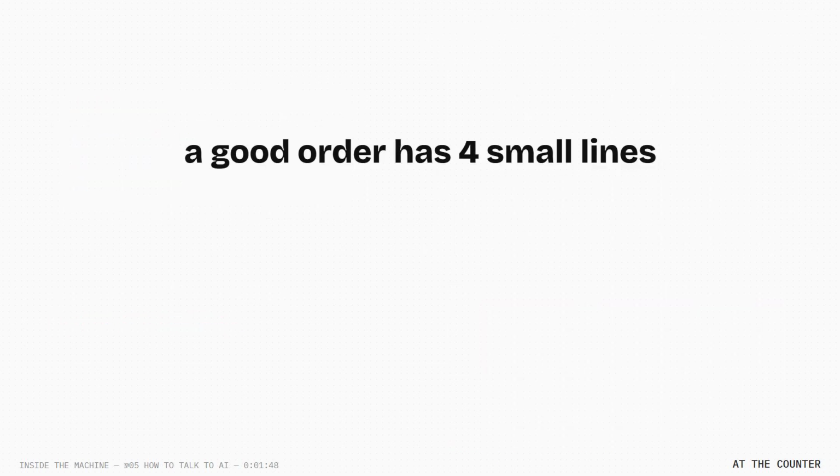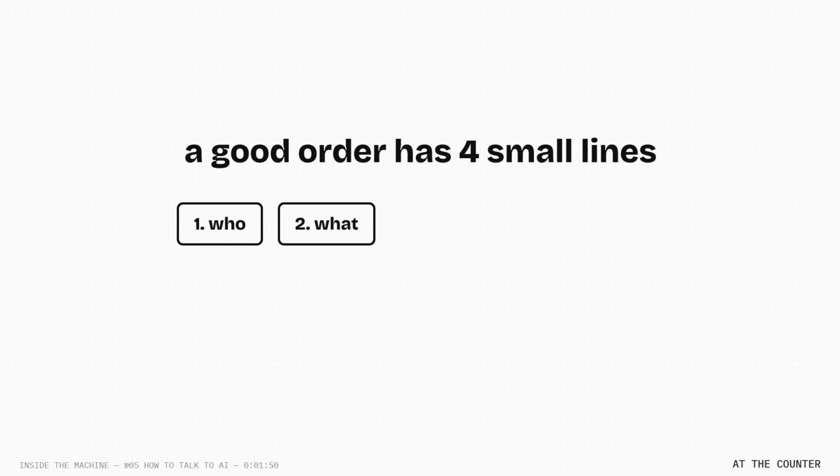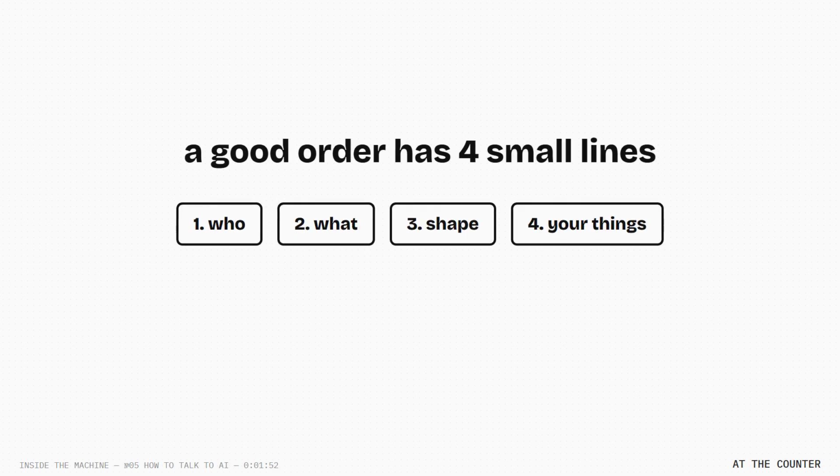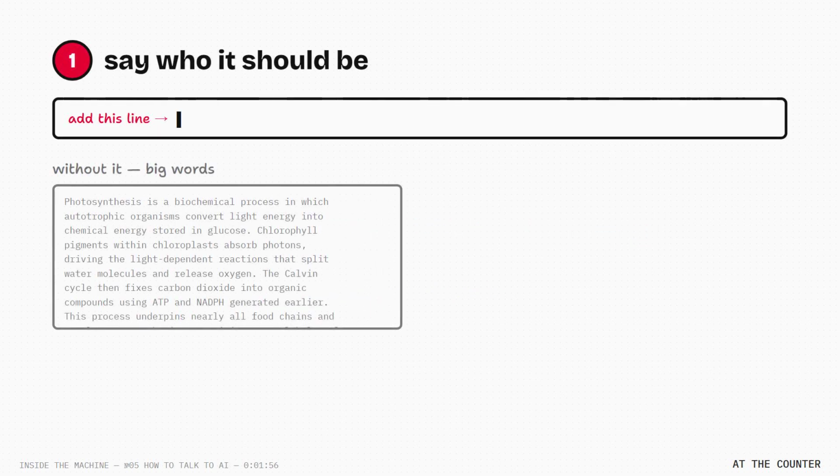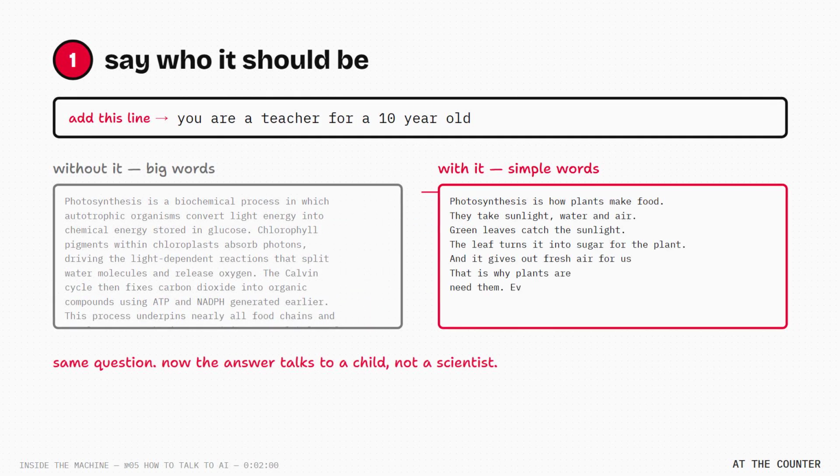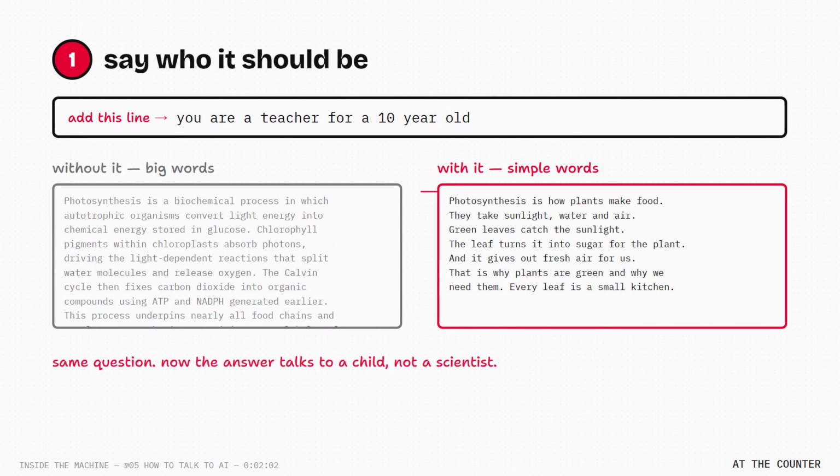So how do you write a good order? 4 small lines. Let us add them one by one and watch the answer change. Line 1. Say who it should be. You are a teacher for a 10-year-old. See? Now the big words are gone.